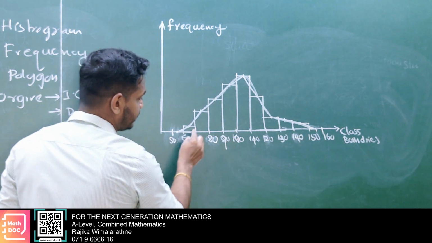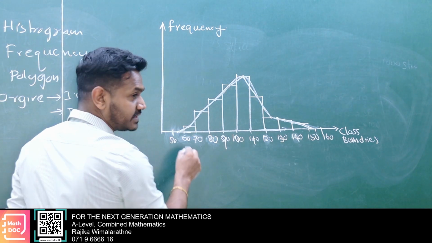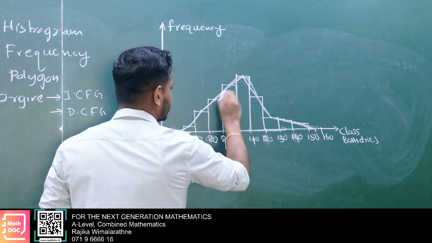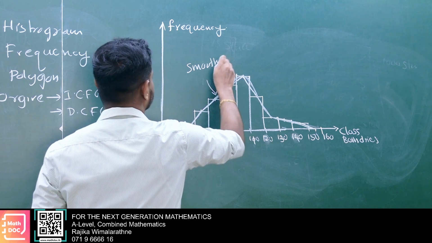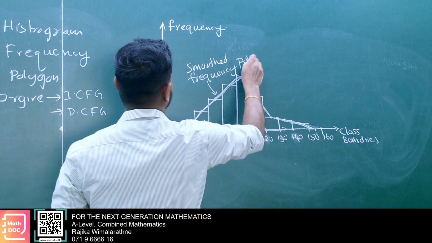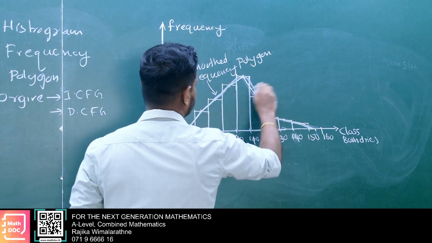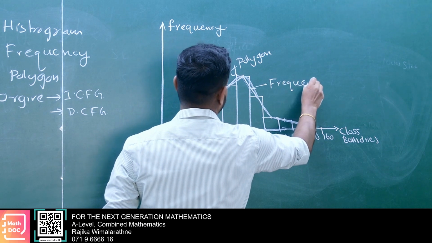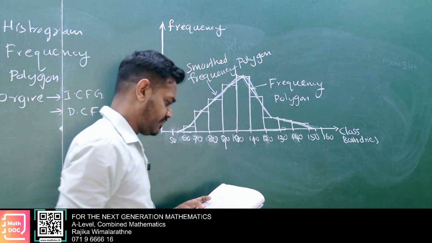We don't have any figures for 60 to 70, that's why we sketch using freehand. The previous one, with line segments, is the frequency polygon.